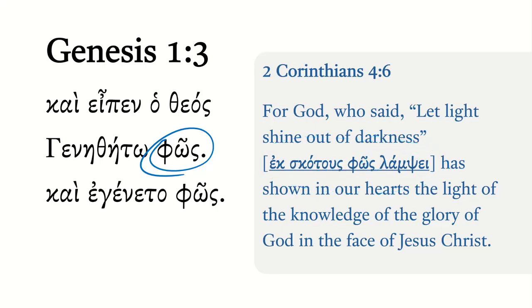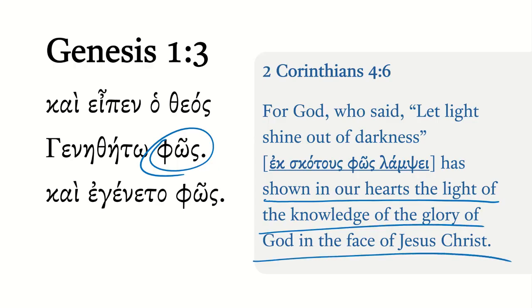And what I find really powerful about that is that he says, look, this was the original shining in creation. And then he says, this very same God is shining in our hearts, same word, light of the knowledge of the glory of God in the face of Jesus Christ, who was there at creation as well. He says, now the gospel is the same kind of light shining as was in original creation, but now bringing about new creation. A beautiful way he taps into Genesis 1:3.